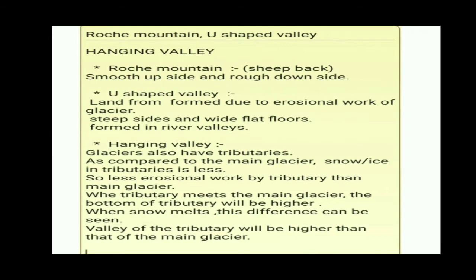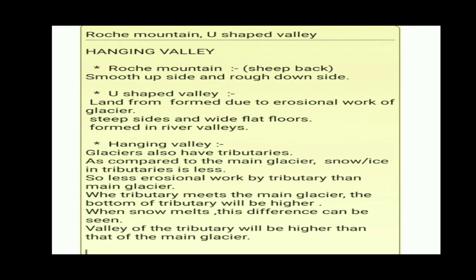U-shaped valley. Let us see the explanation first before we go to the diagram. Land formed due to erosional work of glacier. U-shaped valley is formed because of the erosional work. It has steep sides and a wide flat floor, and it is formed in the river valley.